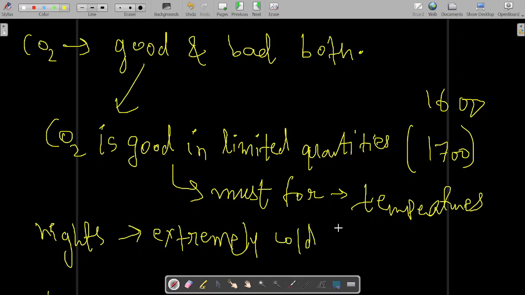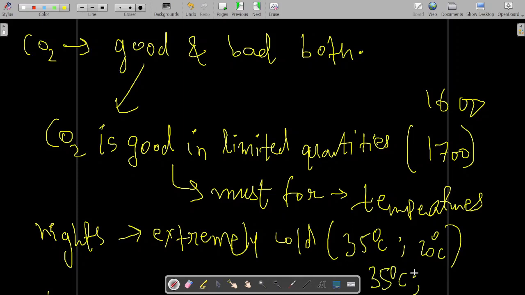For example, let's say during the day 35 degrees Celsius is the temperature, and during the night 20 degrees Celsius. Suppose there was no CO2, then 35 degrees Celsius would have been the temperature during the day, but during the night the temperature would have been minus 3 degrees Celsius. So there would have been a lot of variation.